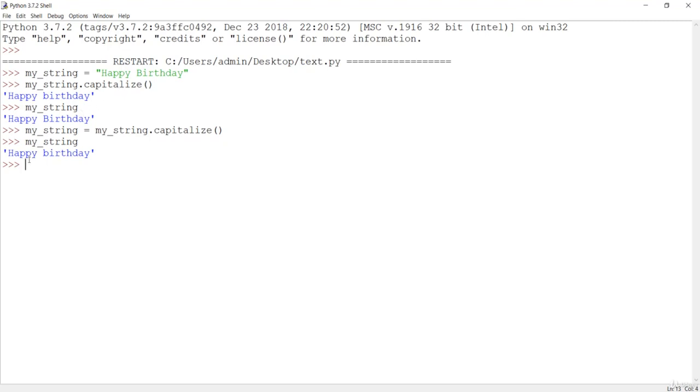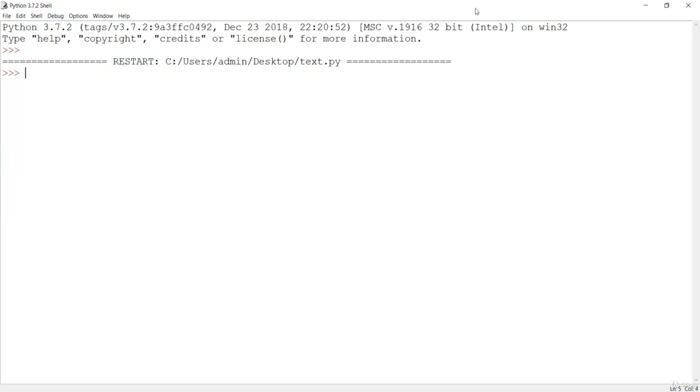Just remember that. The next function we can see is the lower function. If I say lower, this is going to convert all of these characters into lowercase. Next one would obviously be upper. If we say upper, this is going to change the whole lot of characters into uppercase, and this is the way to convert to uppercase and lowercase.